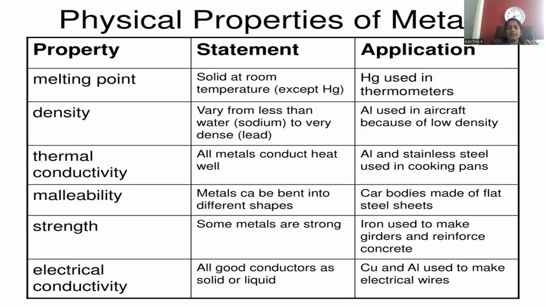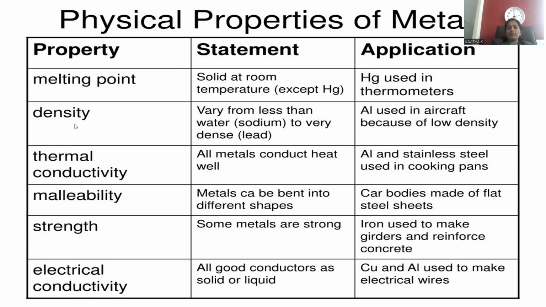That is the second point about mercury in the thermometer. And third is the tailing effect. That means it will not stick to the surface of the glass; rather it moves up and comes down without any sticking tendency. That is the reason why mercury is convenient as the liquid in the thermometer.